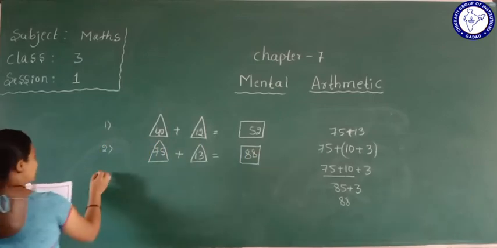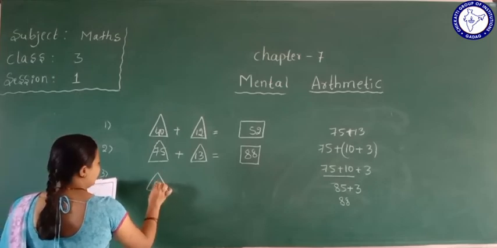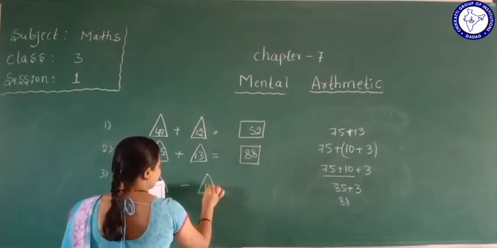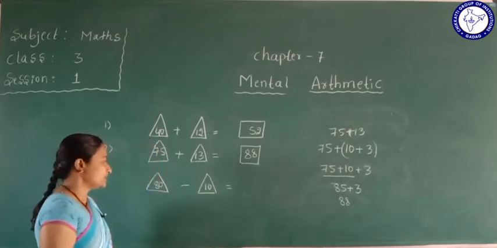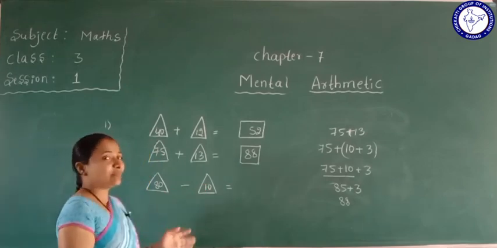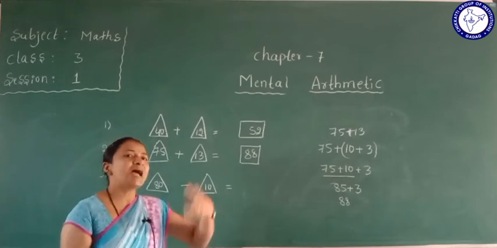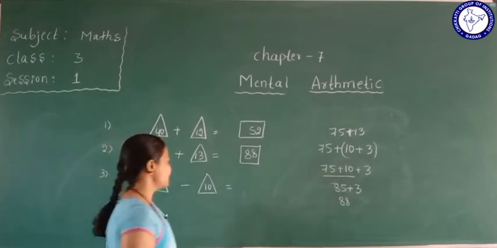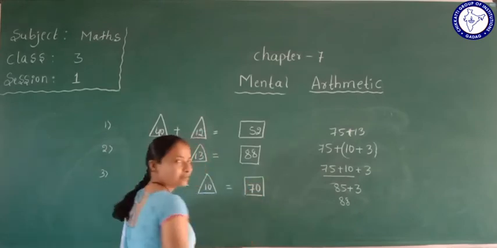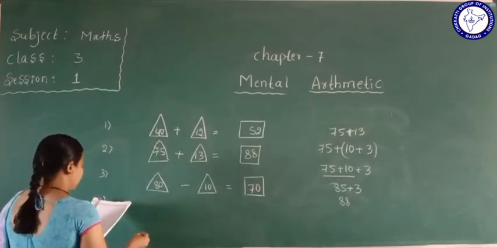Okay. So next one, 80 minus 10. How will we calculate? For example, remove the 0. 8 minus 1 equal to how much? 8 minus 1 equal to 7. So add 0, 70. Yes. I will write here 70. Understood now this one? Okay.